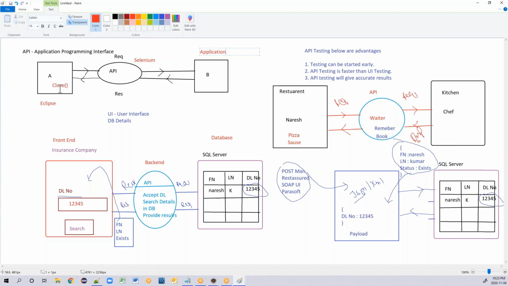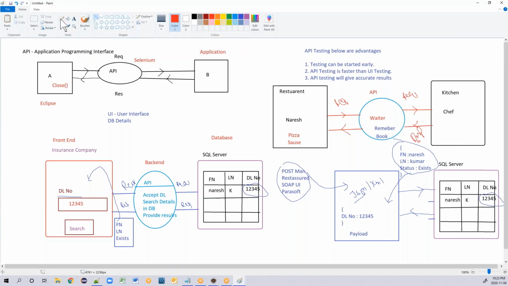In simple words, you pass this instruction close, the application is opened, there is a close button, it will click on this close button and the application is closed. That output you see when you run your code through Eclipse.